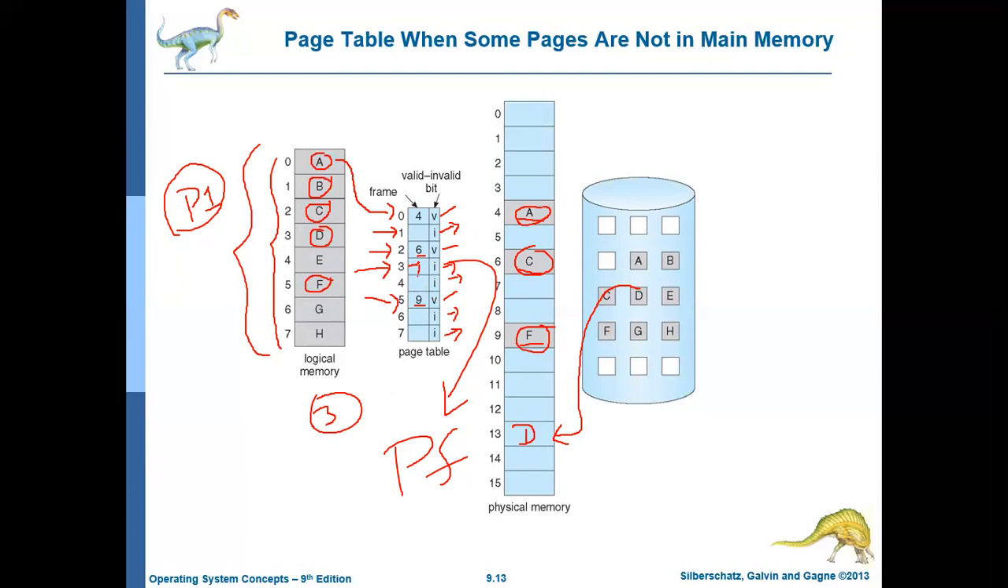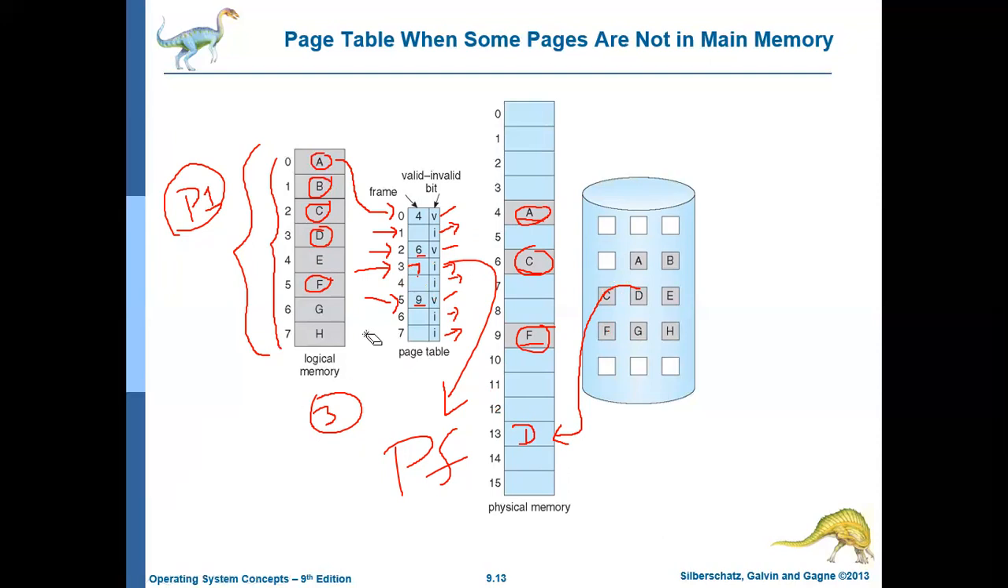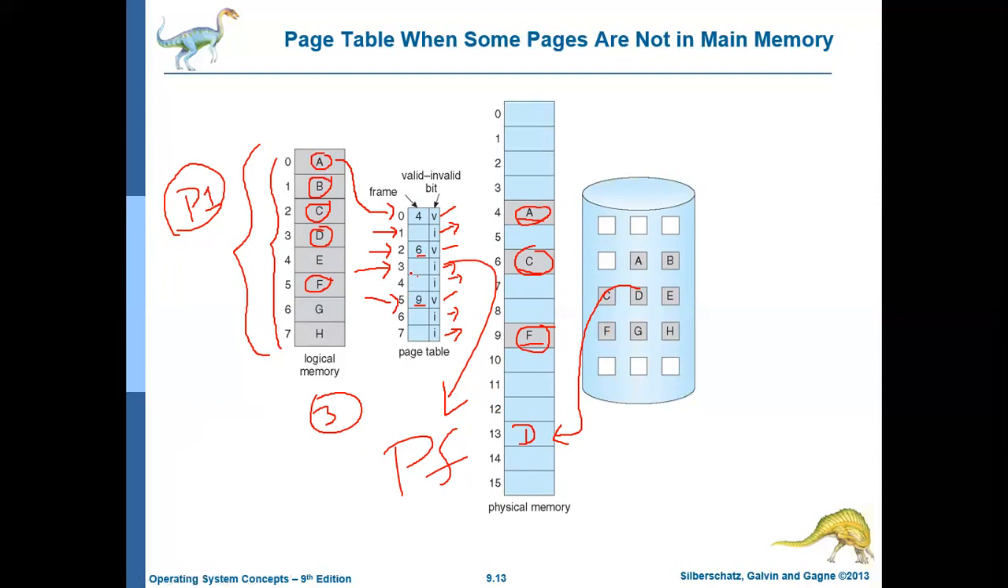Then it should add that here. It means that page 3 of virtual or logical memory is added to frame number 13. What is page 3? Page 3 is D. So D is in frame 13. And also it should change I to V.